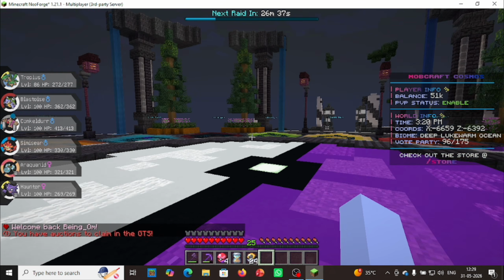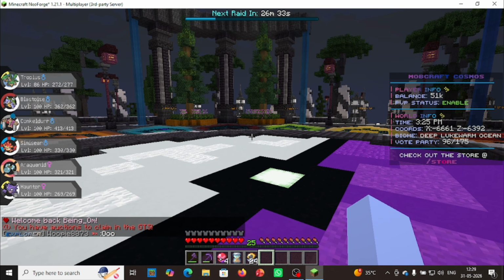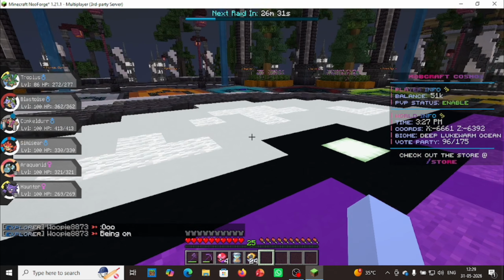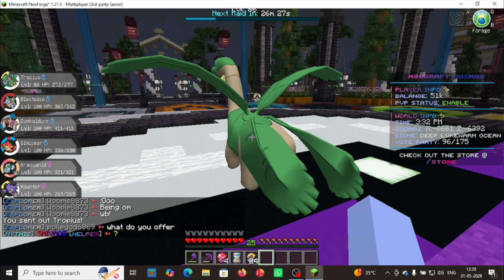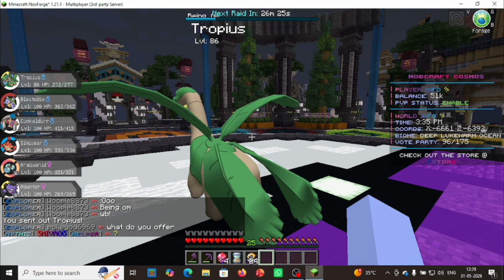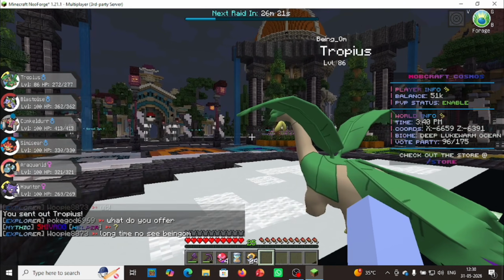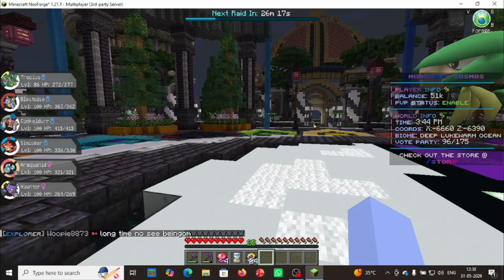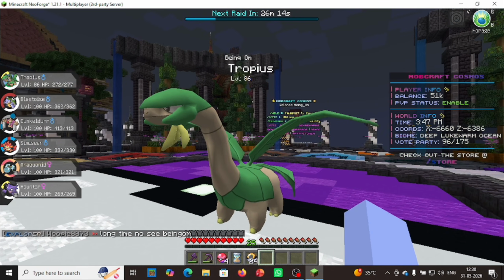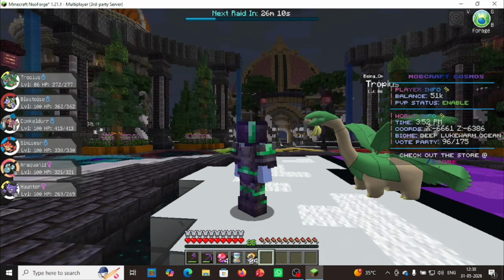As you can see, we have joined the server and on the left side of my screen there are the Pokemon of the Pixelmon mod. As you can see, I have just thrown out a Pokemon named Tropius. It is a flying type Pokemon. So the mod works.